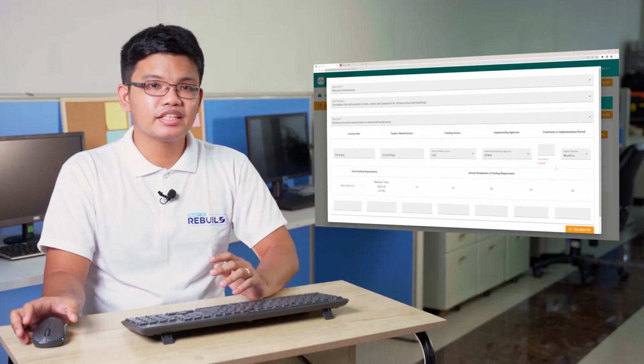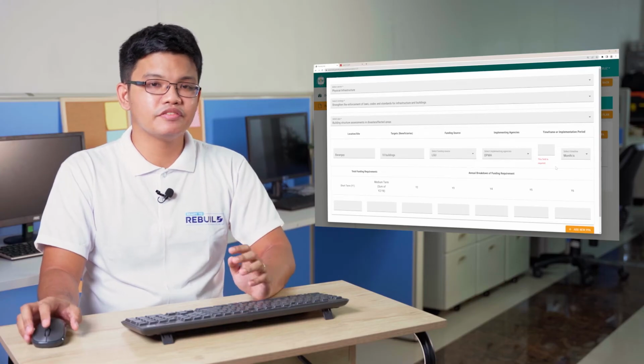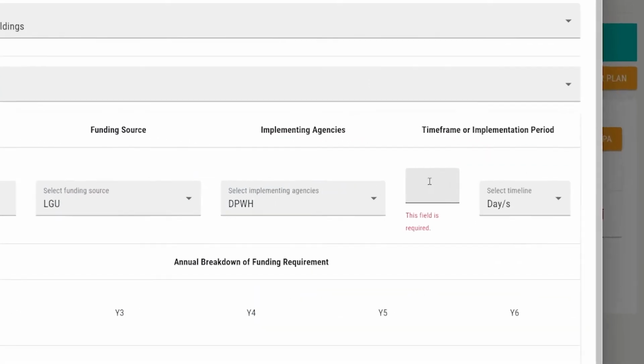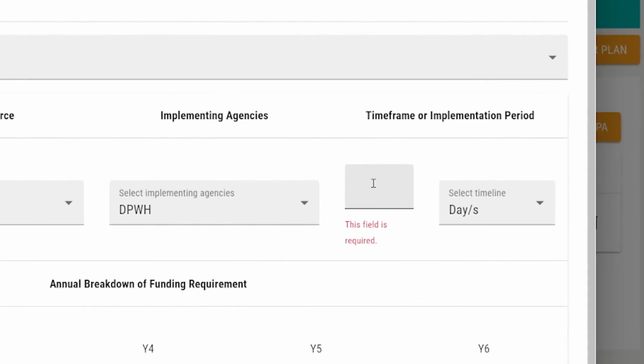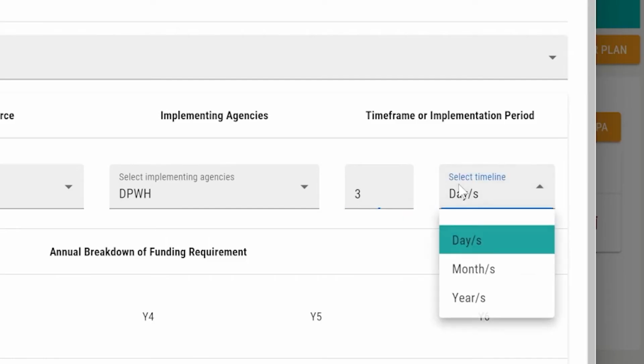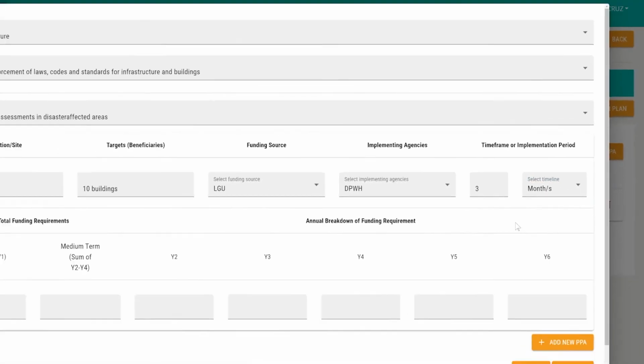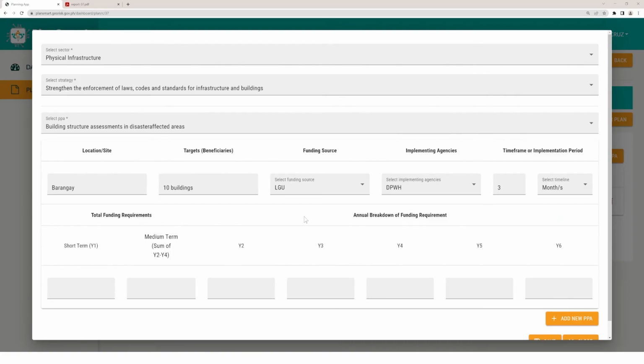We will identify the time frame or implementation period of this particular priority program and activity. Let's indicate the time frame or implementation period for this particular program. For example, we estimate that it will take 3 months to assess the building structure in disaster-affected areas.